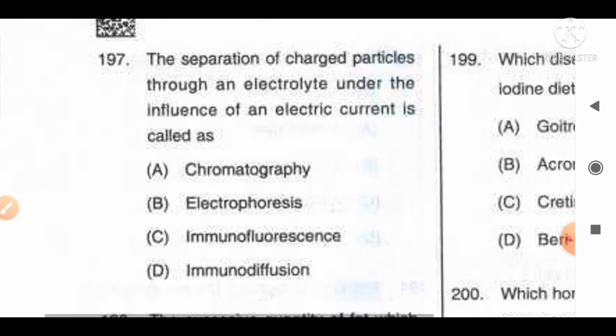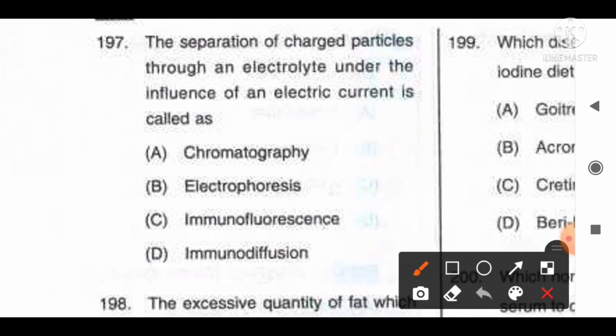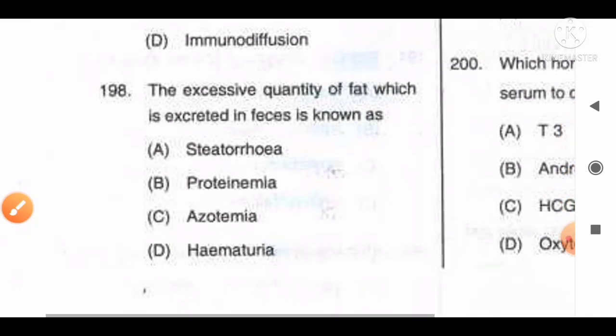The separation of charged particles through an electrolyte under the influence of an electric current is called option A, chromatography, B, electrophoresis, C, immunofluorescence, D, immunodiffusion. The fact available regarding this question is that electrophoresis is a laboratory technique used to separate DNA, RNA or protein molecules based on their size and electrical charge. So from this information we can say option B, electrophoresis, will be the correct answer for this question. Move to the next question, number 198.